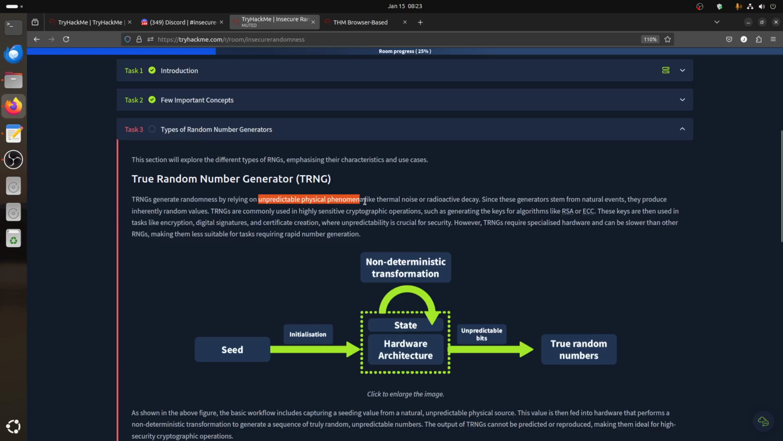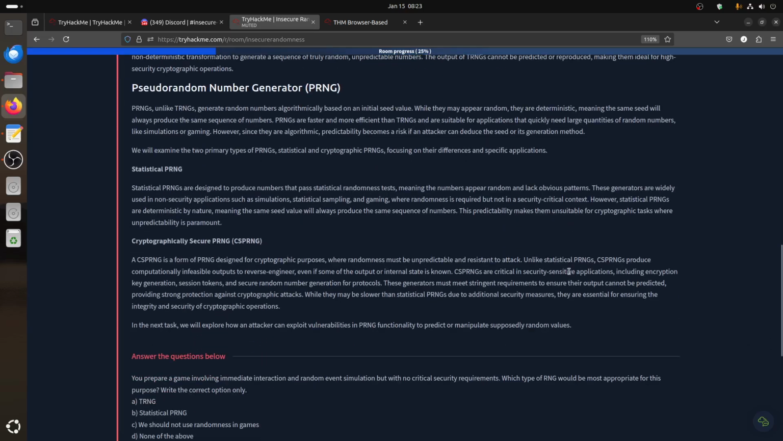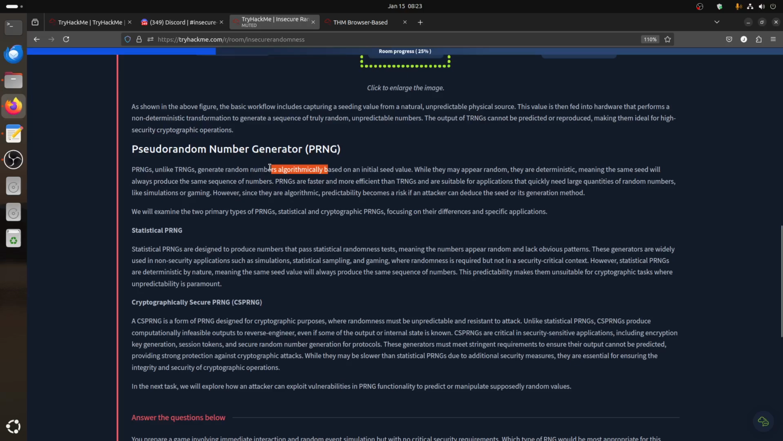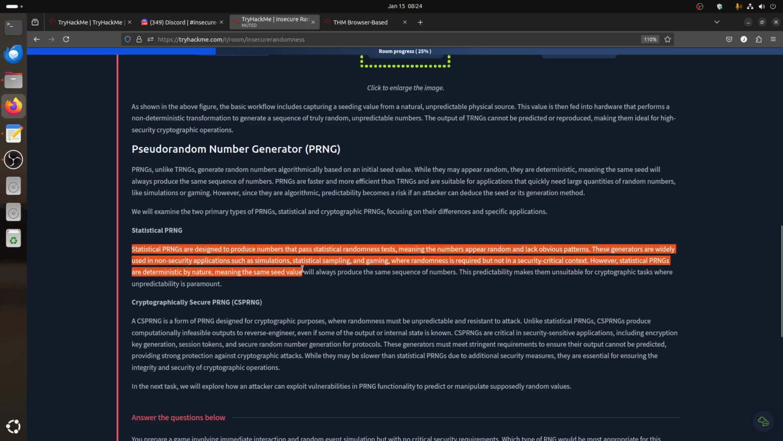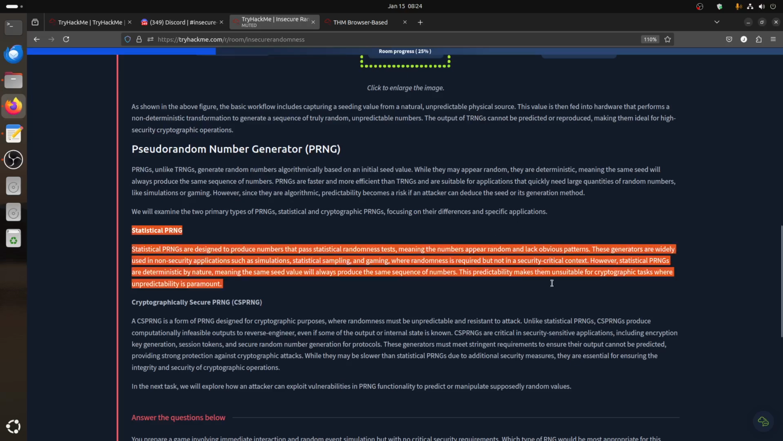True random numbers rely on unpredictable physical phenomena like thermal noise, radioactive decay, or hardware like a fan. The pseudo-random numbers generated, on the other hand, use algorithms and software. Statistical PRNGs are fast, but with some probability you can guess them. They pass statistical randomness tests. That's math: we say this is random and it satisfies certain statistical randomness.